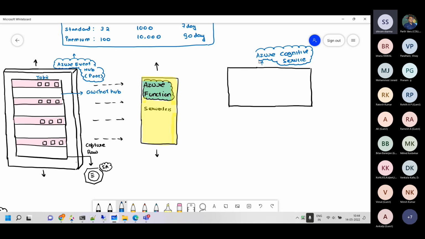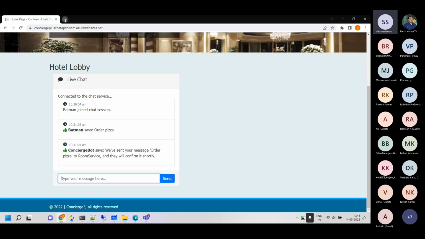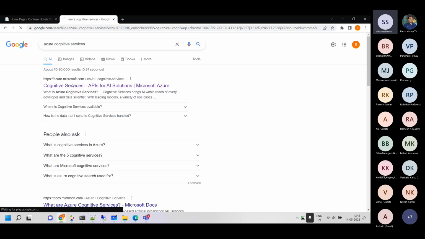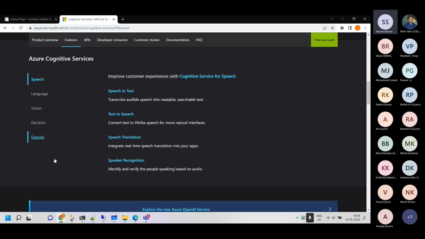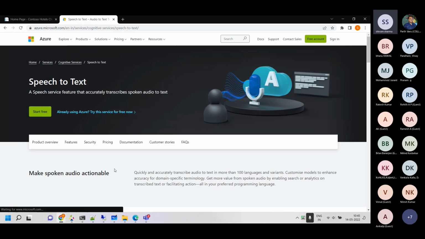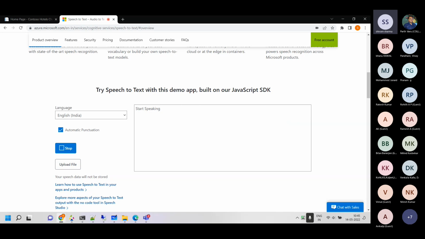If you are wondering what a pre-built AI is and how it looks, I'll quickly show you the one which I generally show. It's very intuitive. You can also search for Azure Cognitive Services and understand it just by this example. We have around 28 types of cognitive services. If I show you one we are not using right now, speech to text, you can see that even if it's a speech-based bot, it doesn't make a big difference. We just have to do the integrations there. So this is a pre-built solution.